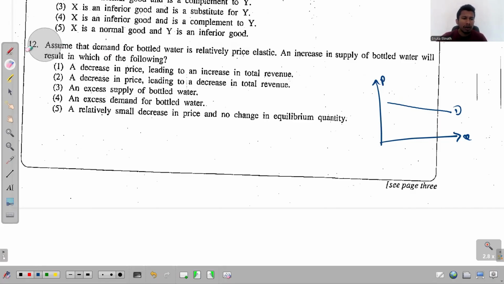Next, what do they say? An increase in supply of bottled water will result in the following. Which one of the following? Okay, let's see now. If this is the initial supply curve, when the supply increases, the supply curve gets shifted to the right side. So this is S2 now. So the supply curve gets shifted to the right side. And if you look at the